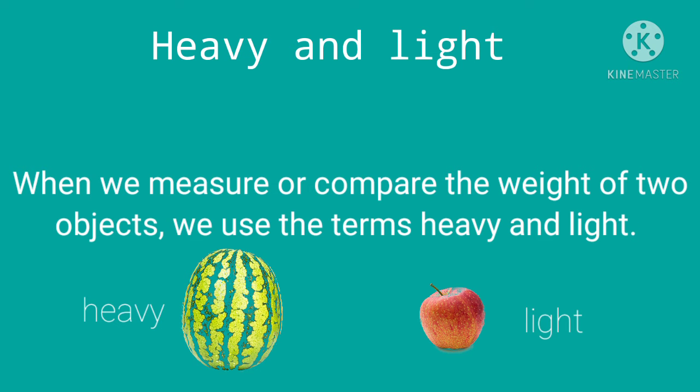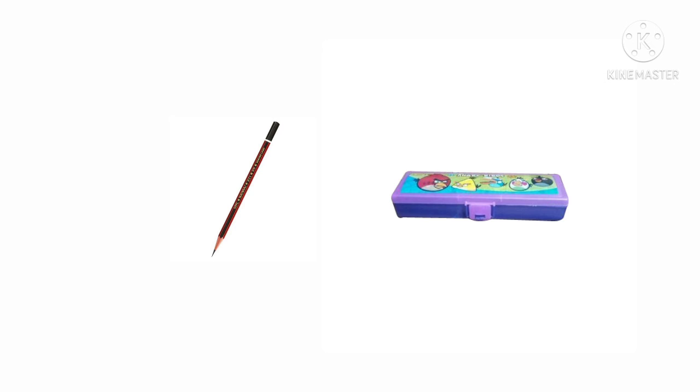Okay children, now let's see some more examples to understand heavy and light objects. Okay children, see this pencil and pencil box. Do you think there is a difference between their weight? Yes, a pencil is lighter than a pencil box.